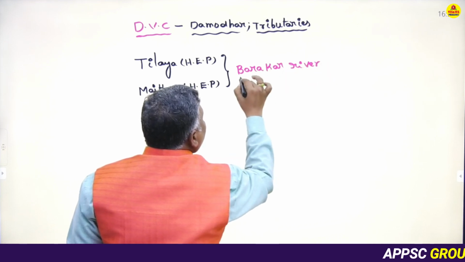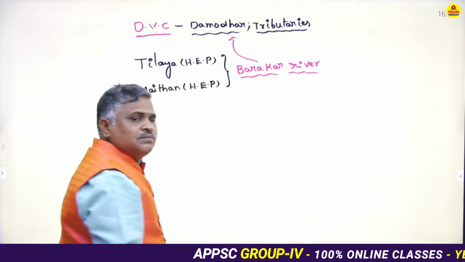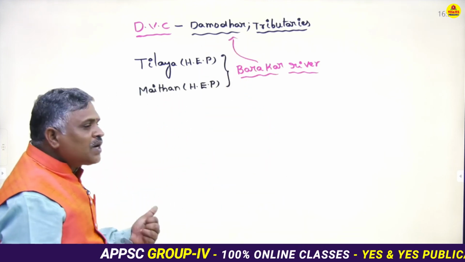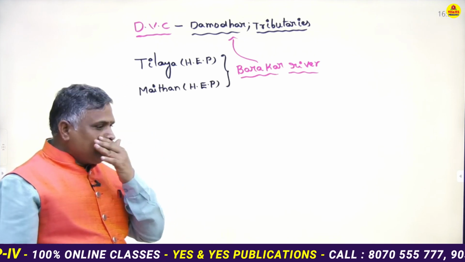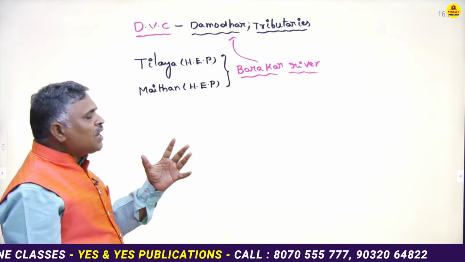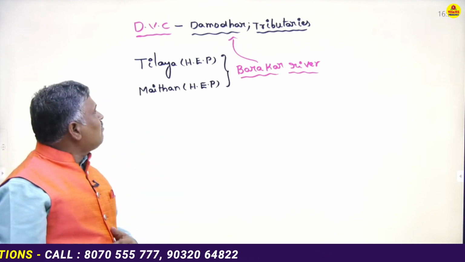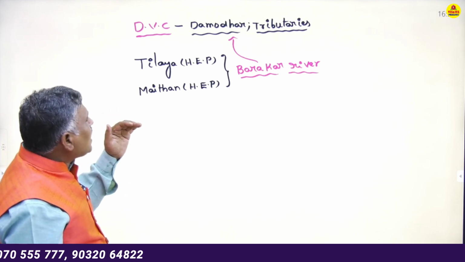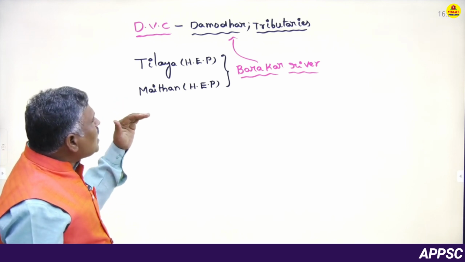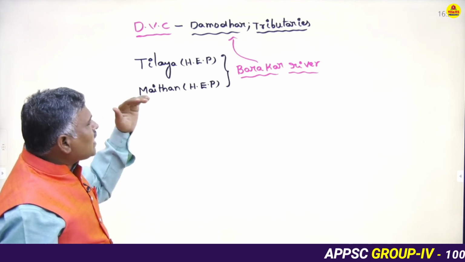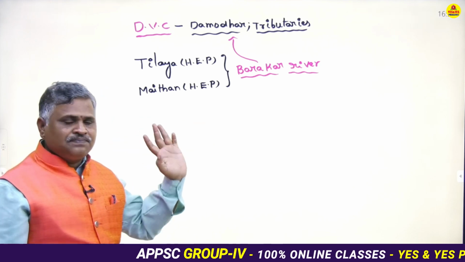Barakar is the tributary of Damodar. Generally, how to control the floods in West Bengal? The government of India established some important hydroelectric power plants built across Damodar and its tributaries. One is Tilaya hydroelectric power plant and Maithon hydroelectric power plant. Both were built across the Barakar River. Barakar is the tributary of Damodar River.